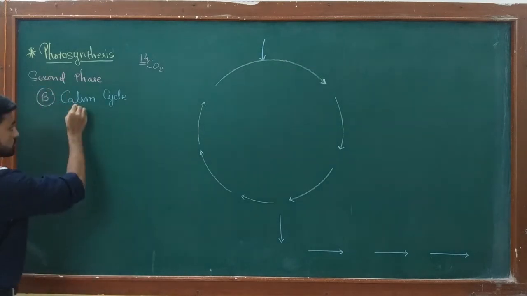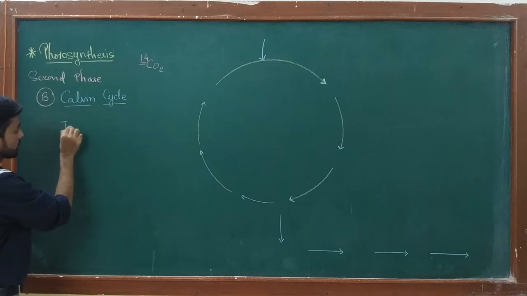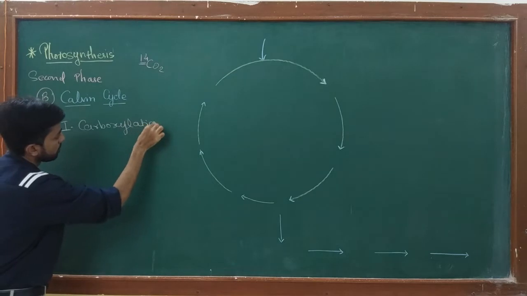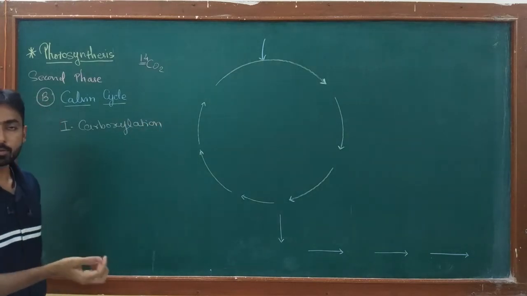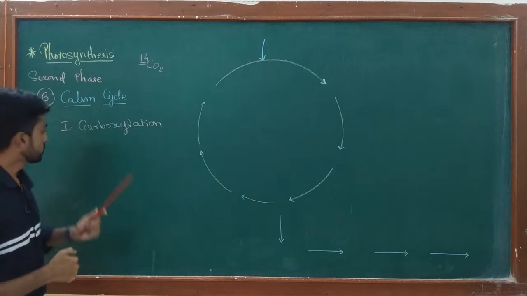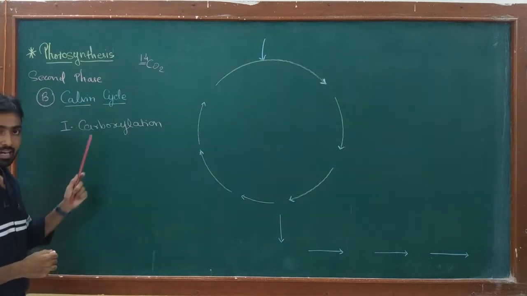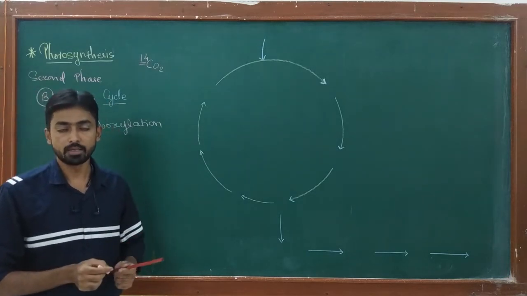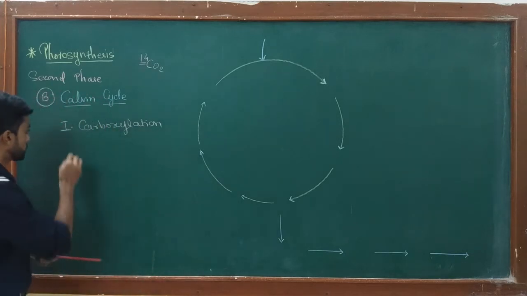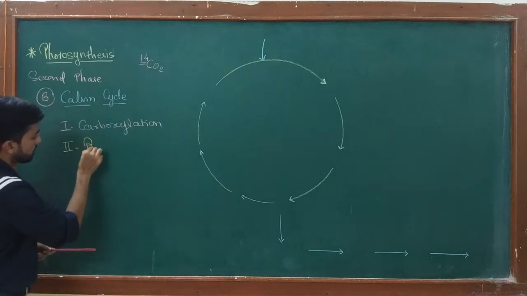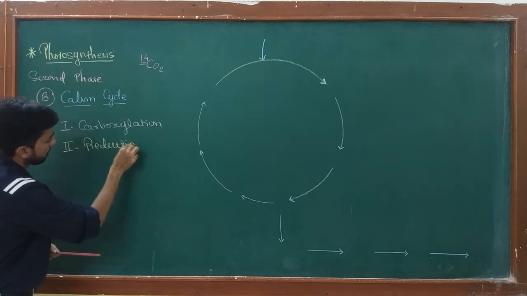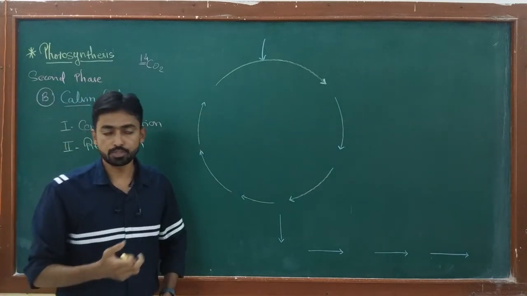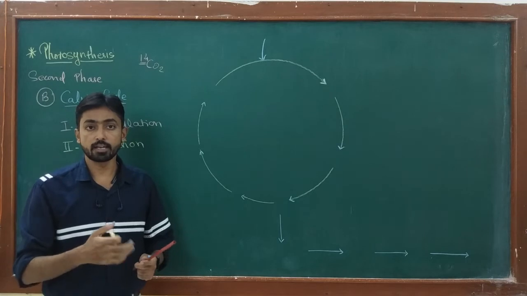Okay, the first stage of the Calvin cycle is carboxylation. Initially in the Calvin cycle, carbon dioxide gets entered, and so we call the stage carboxylation. The carboxylation stage is carried out by an important enzyme called Rubisco. The second stage of the Calvin cycle is reduction. In this stage, the C3 carbon compound which is produced at the start of the Calvin cycle gets reduced